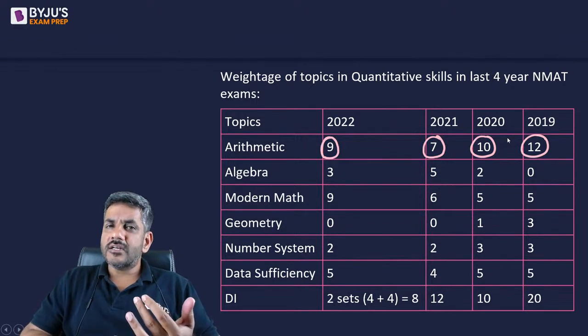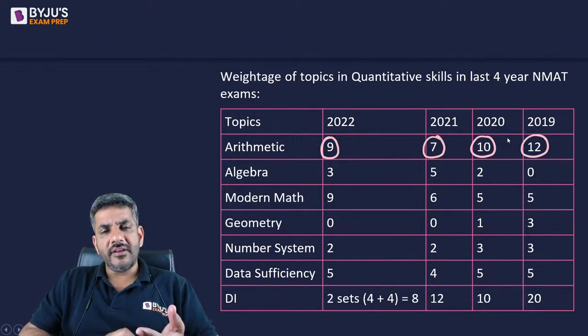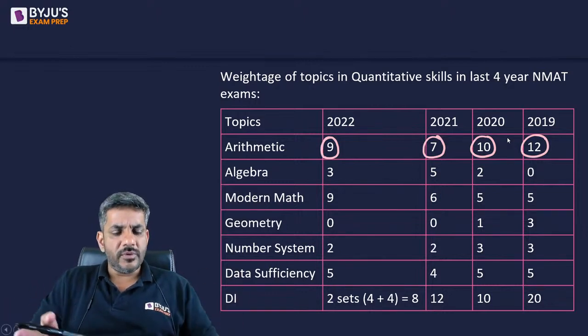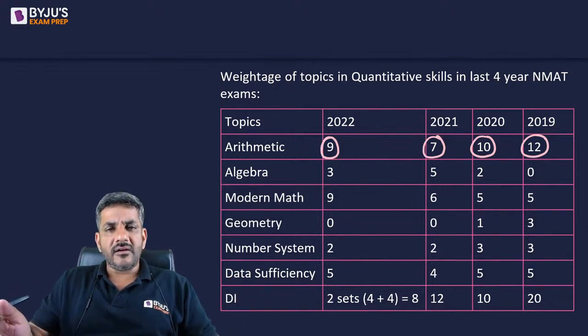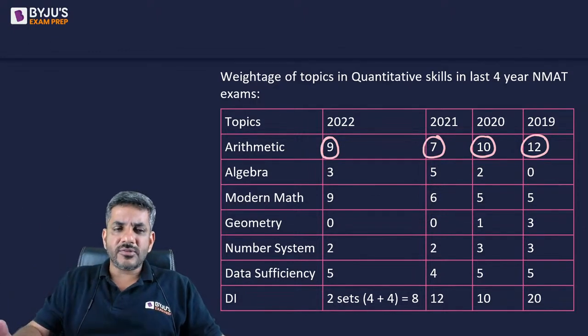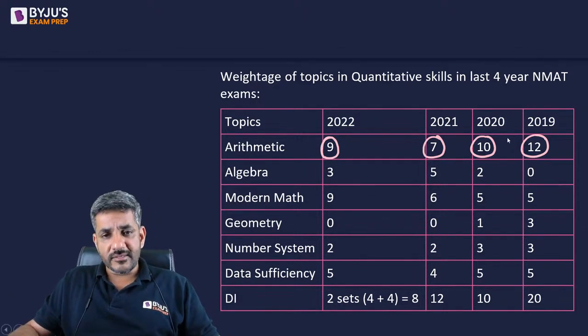Percentages, profit loss and discount, ratio proportion, averages, time, speed and distance, time and work. These are all those areas in which mostly we are comfortable because we have studied them in school time itself. It's easy for us.